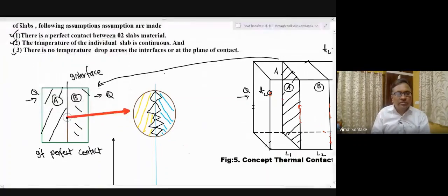So these two surfaces will be in contact here at this contact point, at this contact spot, this, and this. So surface roughness and asperities will cause these two surfaces to make contact at some discrete locations called as contact spots.